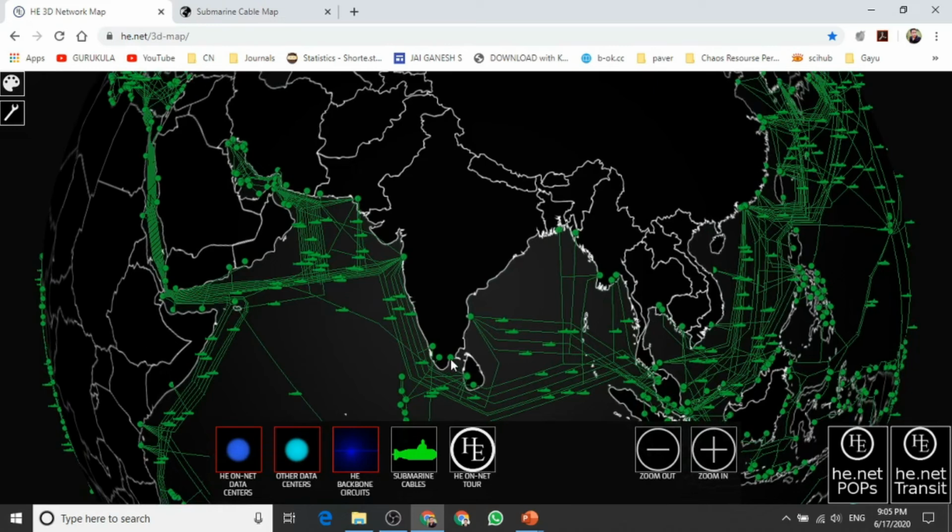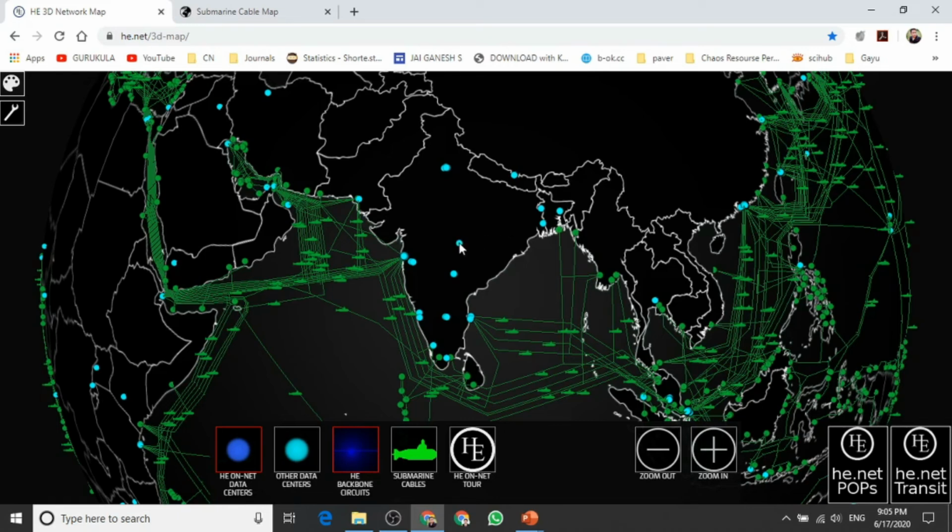Now I will pop out the various data centers located. As you could see, these are all the various data centers. The blue color dots which you could see are the data centers which help us tap the internet from each and every landing point, and then it will be delivered to the people, or delivered to the nearby states over here. That is the purpose of the landing stations.